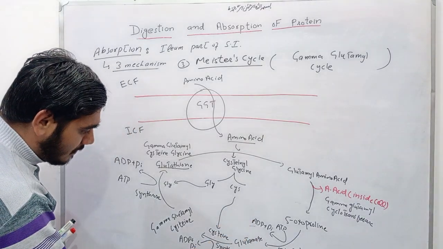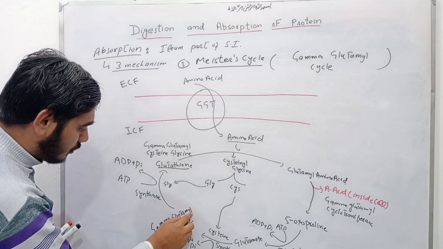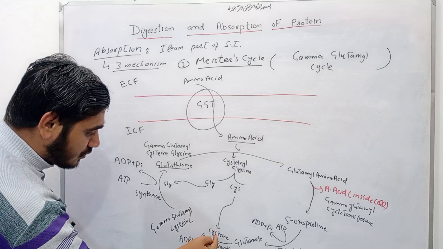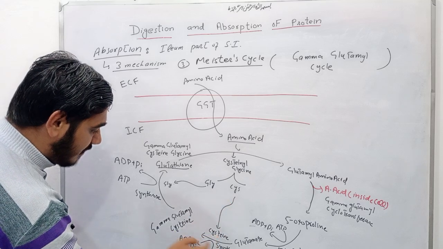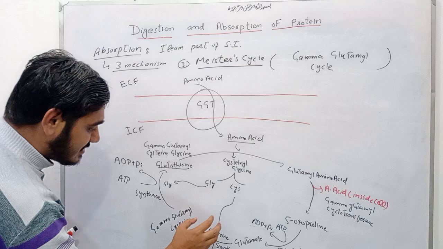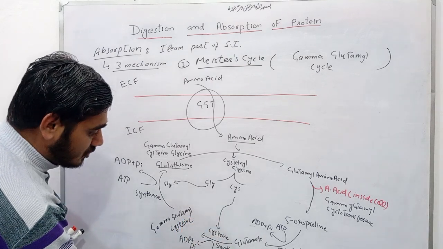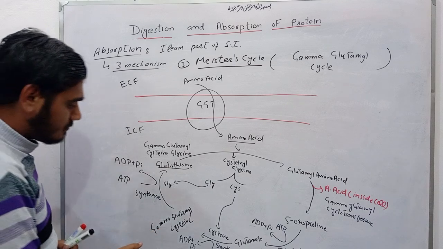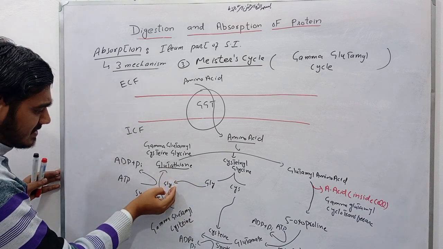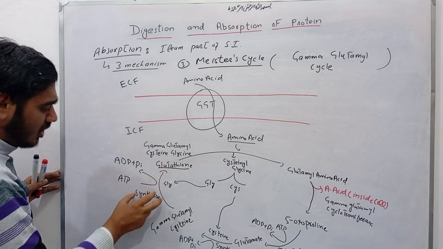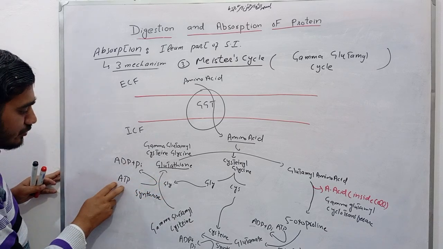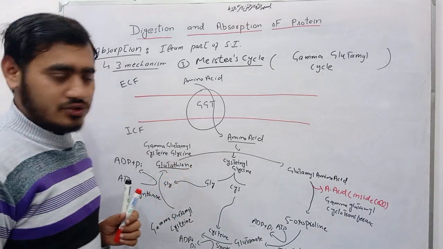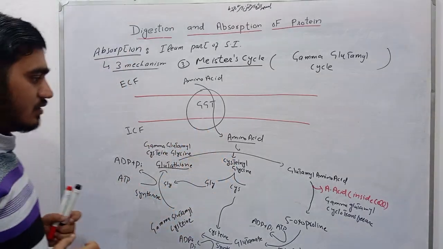With the help of gamma glutamyl cysteine synthase enzyme, there is the condensation of cysteine, utilization of ATP, and formation of gamma glutamyl cysteine. In the next reaction, there is condensation of glycine. With the help of glutathione synthase enzyme, there is again utilization of ATP and there is formation of glutathione. So this is the Meister cycle.